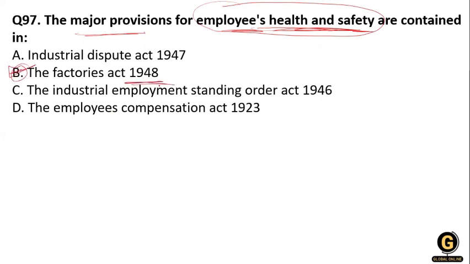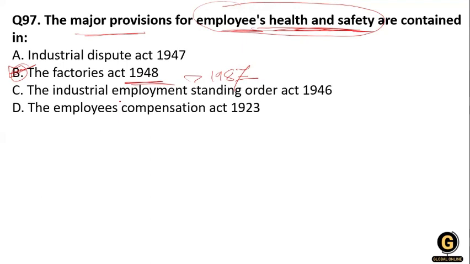Okay, and this Factories Act was amended later in 1987. Clear? It serves to assist in formulating the national policy in India with respect to safety and health in the factory for the employees.